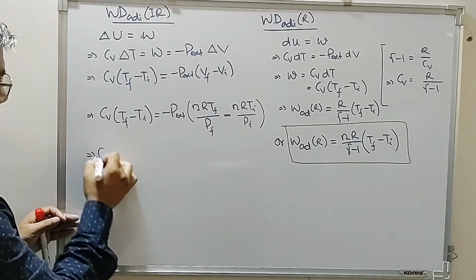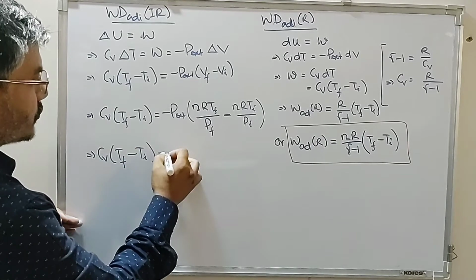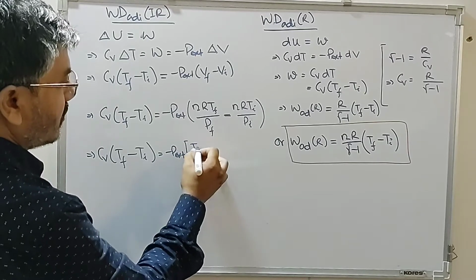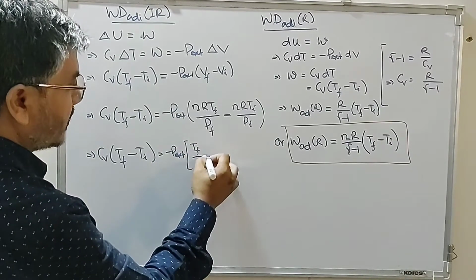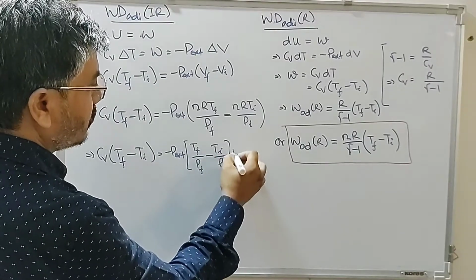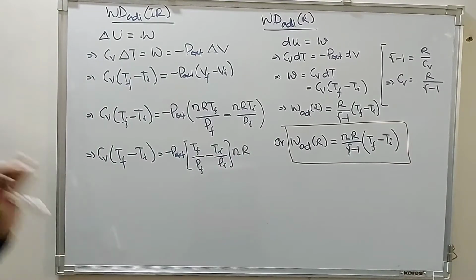So therefore Cv (Tf minus Ti) is equal to minus P external times nR (T final by P final minus T initial by P initial). So this is the expression of work done.